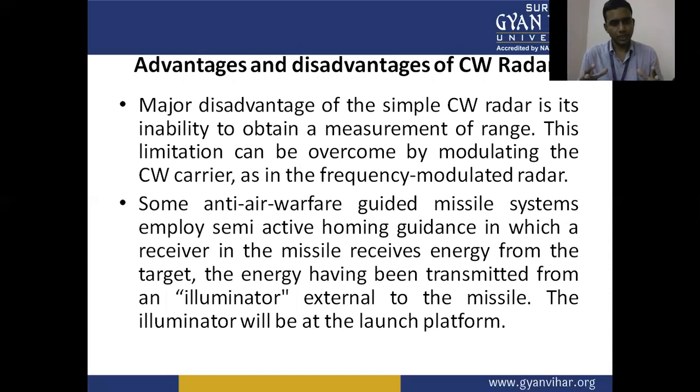This limitation can be overcome by modulating the CW radar carrier, as in a frequency modulated radar. So the first drawback of CW radar is that it does not give range measurement. This limitation is overcome in the next type of radar, the frequency modulated radar.